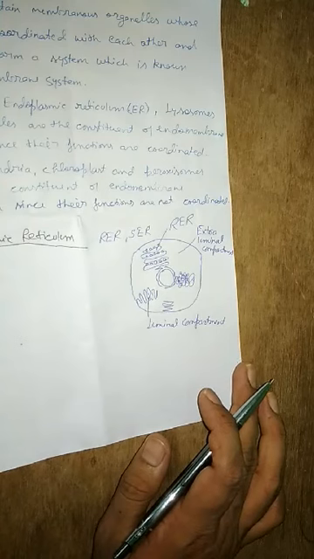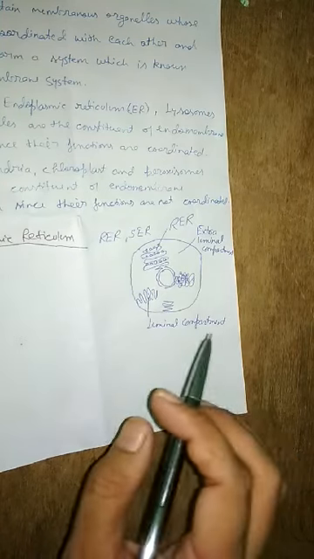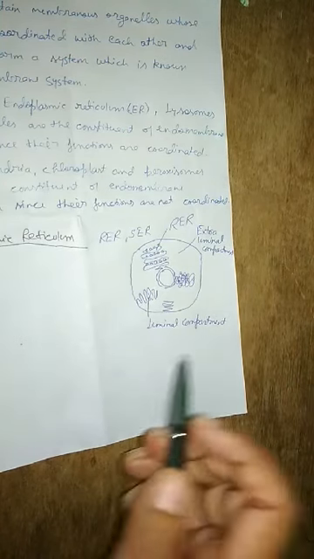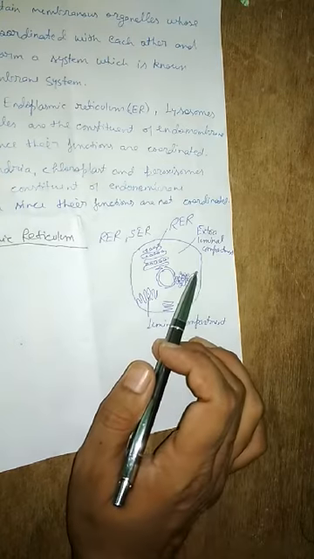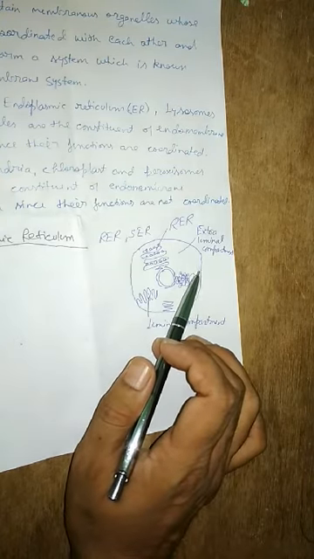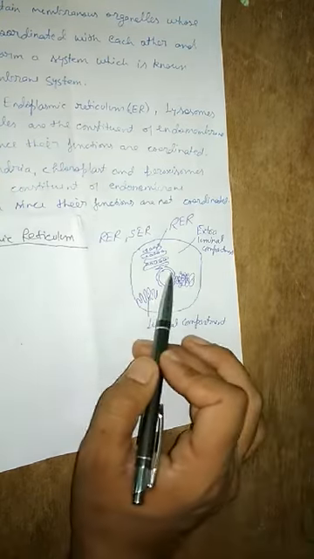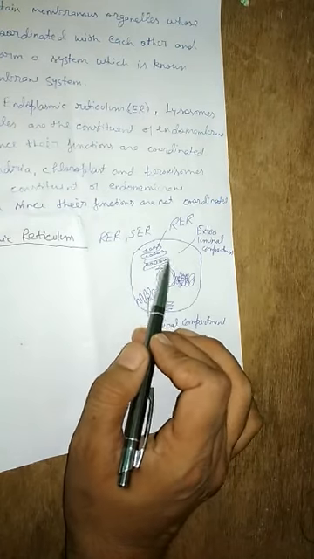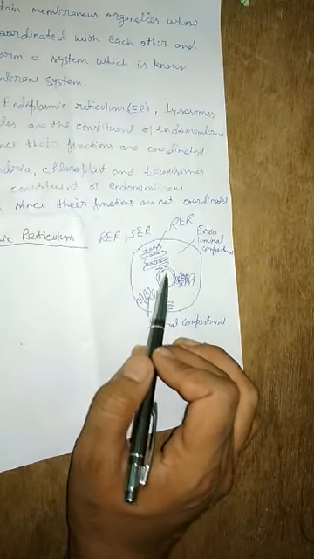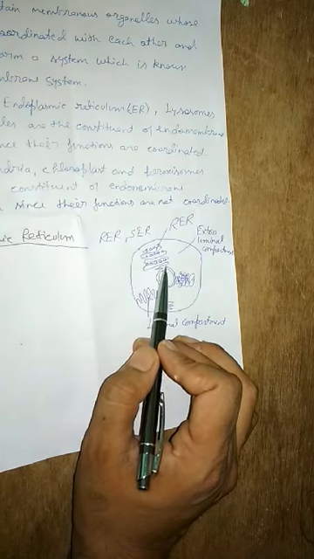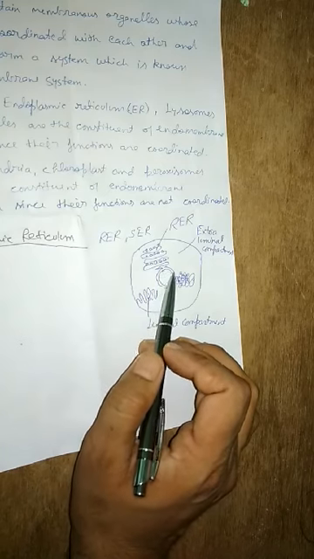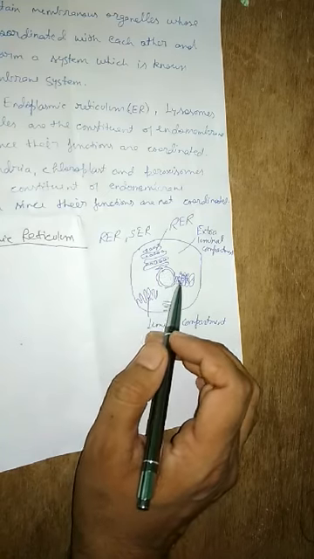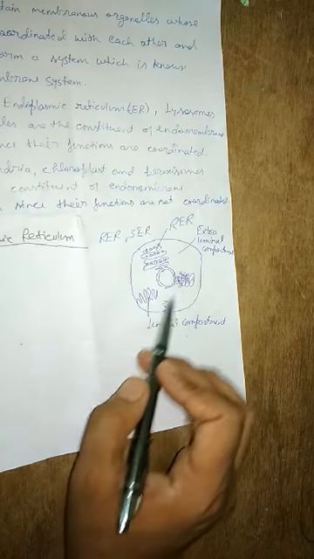It should be clear to you, if the endoplasmic reticulum bears the ribosomes over them, then that is called what? Rough endoplasmic reticulum. And one more thing you should know, that such RER, or we can say rough endoplasmic reticulum, are the extensions of the outer nuclear membrane.